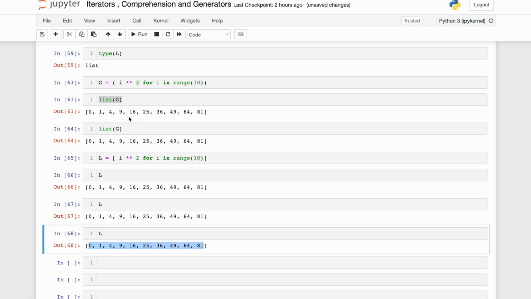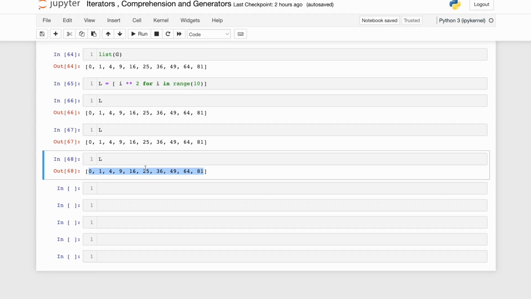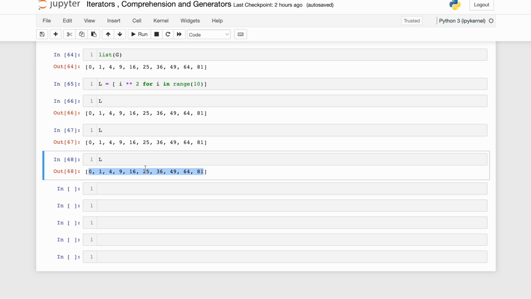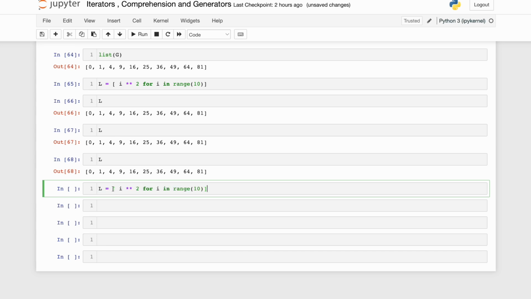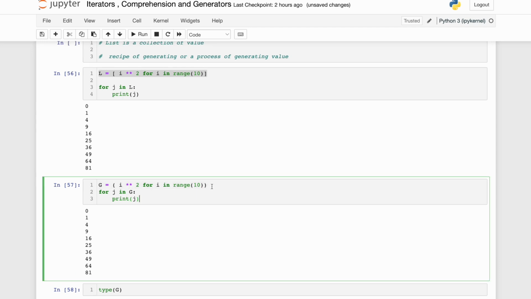Let's see that with an example, which will make it more clear why a generator expression or generator function is different from normal expressions or normal functions. Let me just write an example. I will copy the generator expression from here.